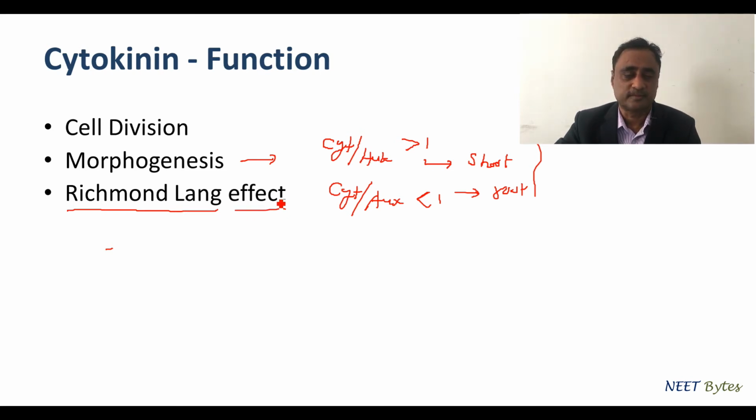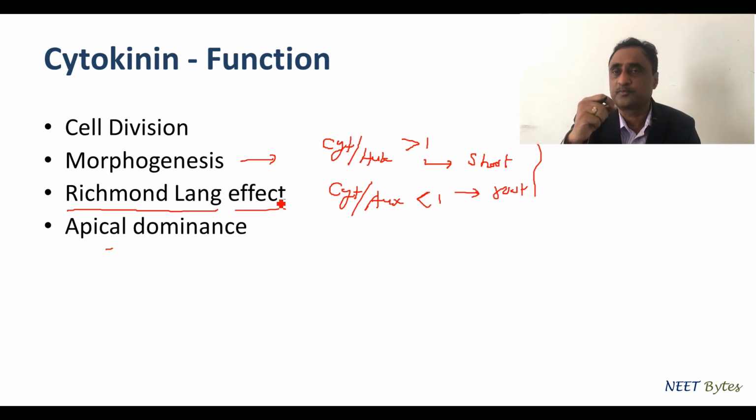So these are the two things that we should keep in mind, and that is commercially employed in tissue culture. Then there is the Richmond-Lang effect. We know very well that the leaf gets yellow due to degradation of chlorophyll. If we put such a leaf in a solution of cytokinin, it will mobilize the nutrients, and as a result the yellowing leaf gets green. This turning of a yellow leaf into green is called the Richmond-Lang effect, and it is another very prominent feature of cytokinin, right?